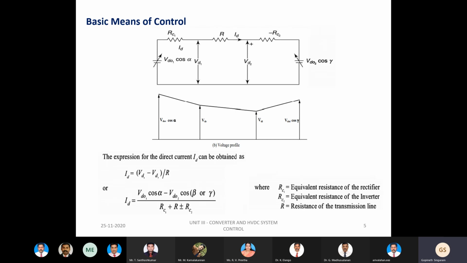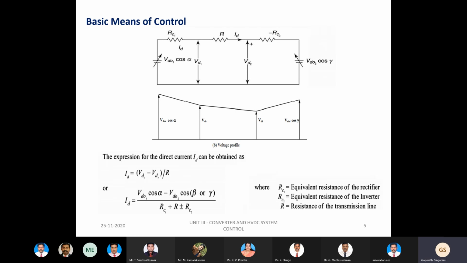So Id, this particular current, will be controlled by controlling the internal voltages, which in turn depend on the variation in the value of alpha or gamma, or on the tap changing of the transformers. Because of this, the current is very sensitive to changes in the voltages, which is very important.